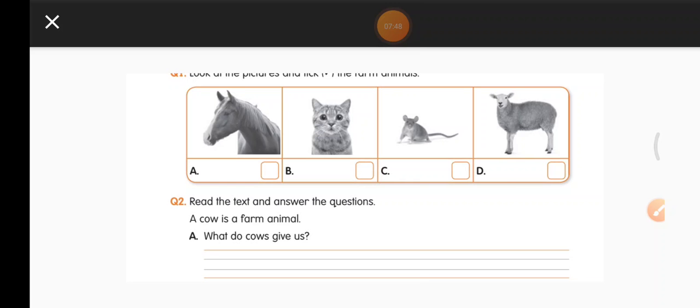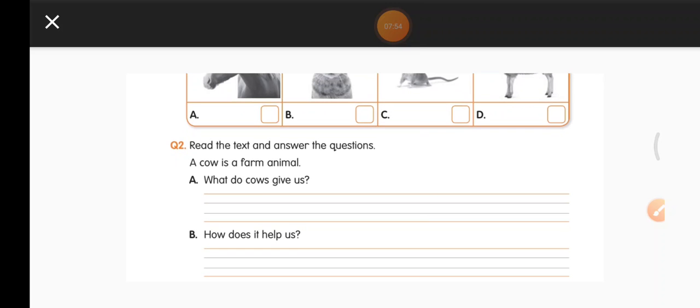Second question, read the text and answer the questions. Cow is a farm animal. What do cows give us? All of us know that cow is a farm animal and cow gives us milk. Milk is a wholesome food because it contains all the nutrients from 3 groups. Maybe carbohydrates, proteins, vitamins and minerals. That is the reason milk is called healthy, wholesome food.